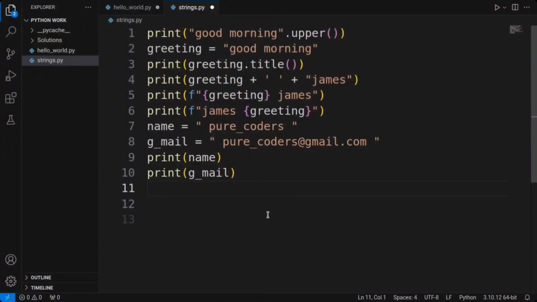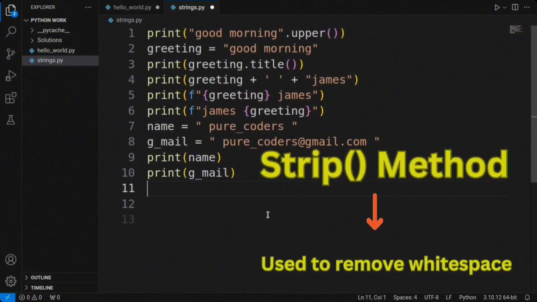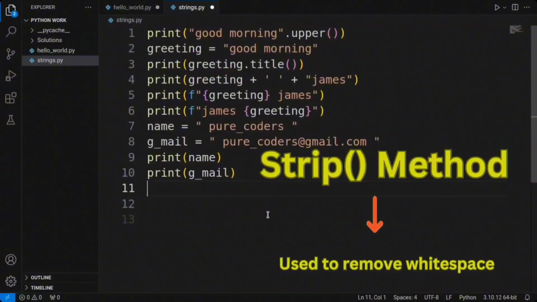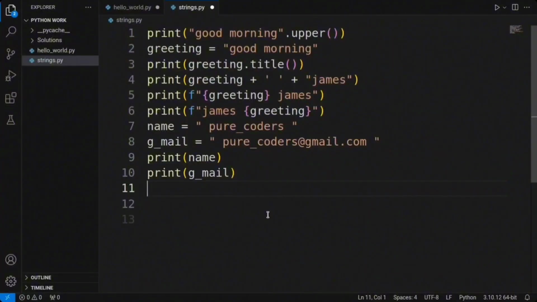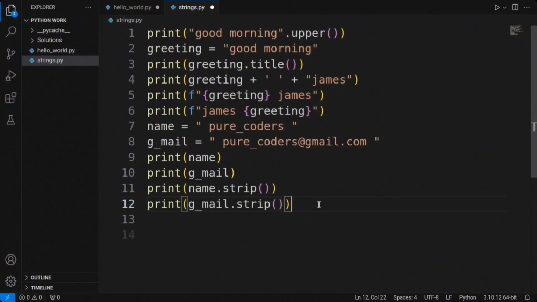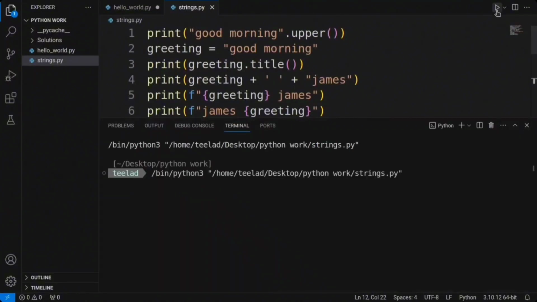So let's add some coding magic and use this method to tidy up our strings. We will print out the stripped variables and marvel at the transformation. Move down and retype the print and add this .strip. And here also, .strip. I deliberately rewrote this so that we can see the difference between them. Alright, time to hit that run button and watch those extra spaces disappear.